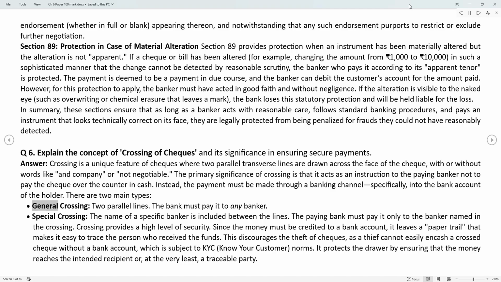There are two main types. General crossing: two parallel lines. The bank must pay it to any banker. Special crossing: the name of a specific banker is included between the lines. The paying bank must pay it only to the banker named in the crossing.